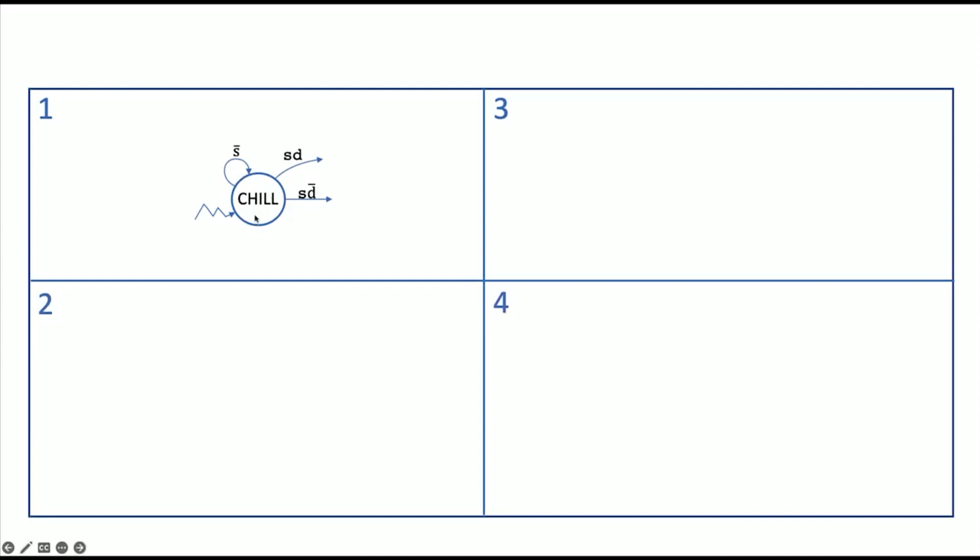Right? I'm just going to stay in chill because I haven't started a message. But if S is 1, then I have a message. And now I need to pay attention to D, because now I need to keep track of how many ones. Just like in even blocks, we need to keep track of how many ones we've seen. So I'm definitely going to want to go to 2 different states depending on what D is.